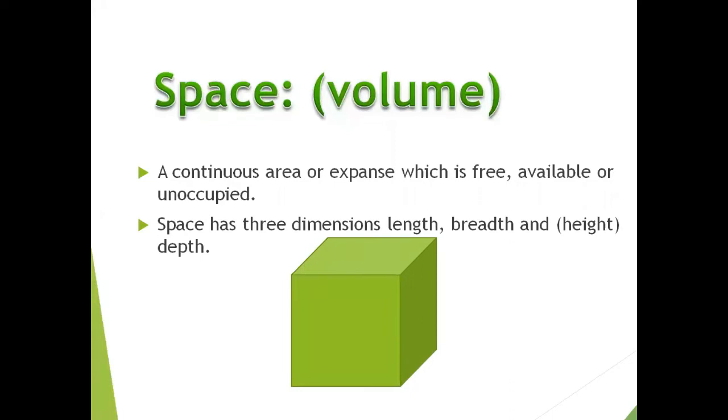And in mathematics, the very important tool which is frequently used to measure space is volume, which we already used to measure in the early classes. So space has 3 dimensions: length, breadth and height, or depth or thickness. For example, cube, cuboid, cylinder and cone are examples of objects whose volume we measure.